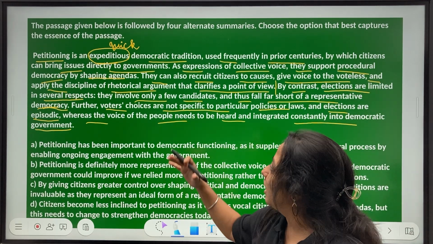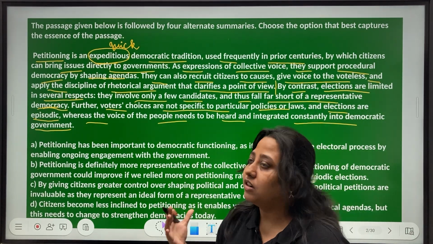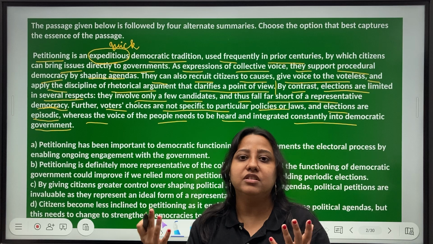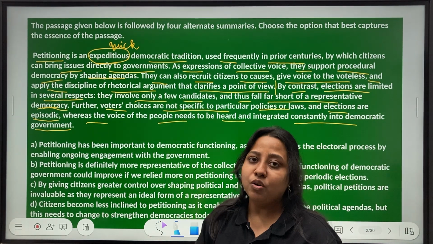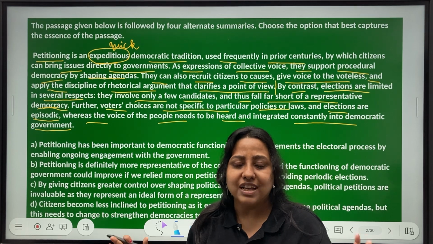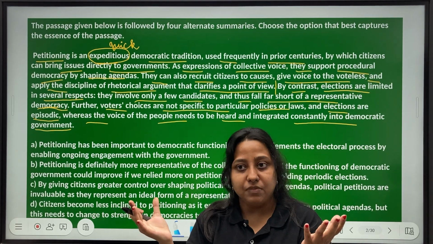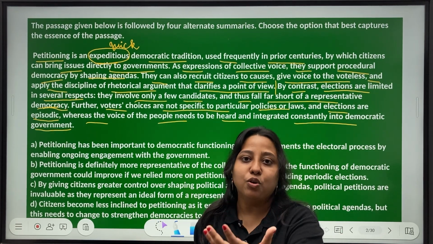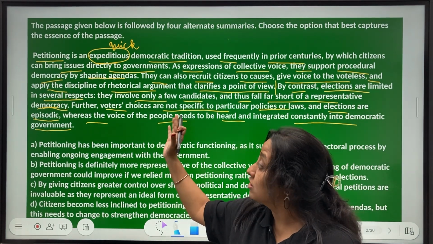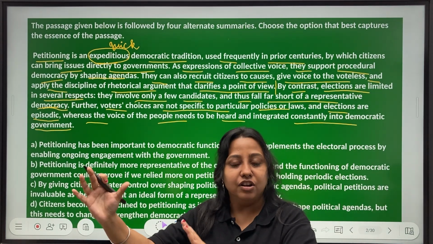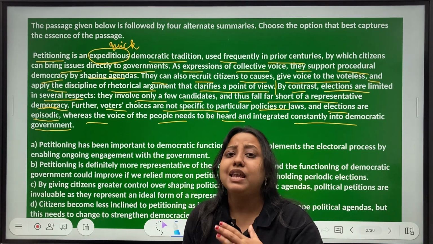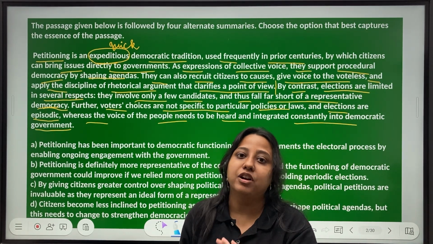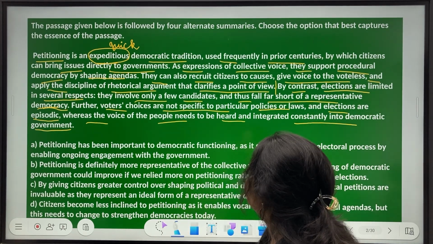So democracy, again, is not very representative of the collective voice because the representatives are very few in number. And then petitioning is probably a lot more convenient because as and when an important issue happens, you can raise your voice. But elections are episodic, they happen at regular intervals in regular episodes, and it is then that you can express your opinion in favor or against something. That is what the passage says.